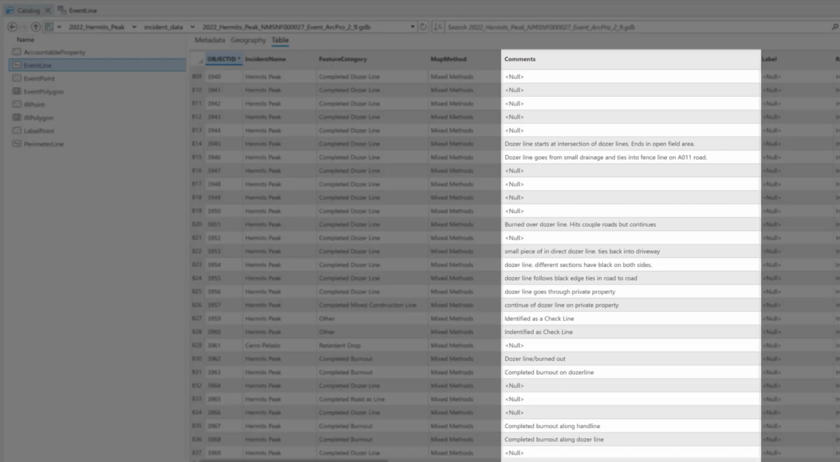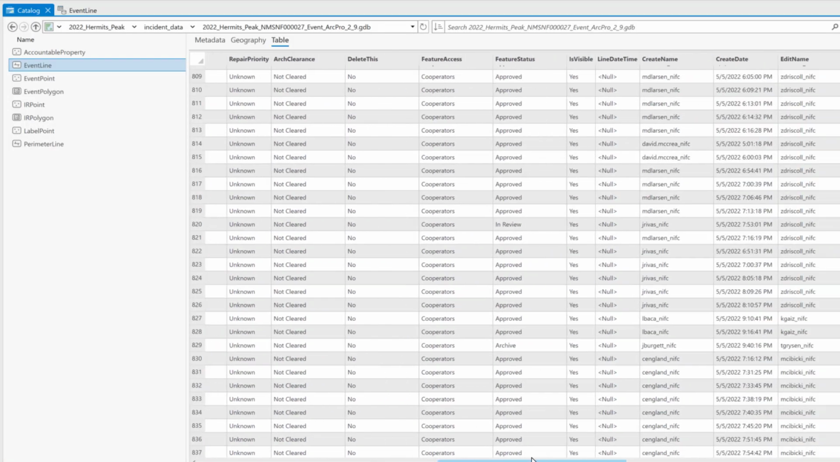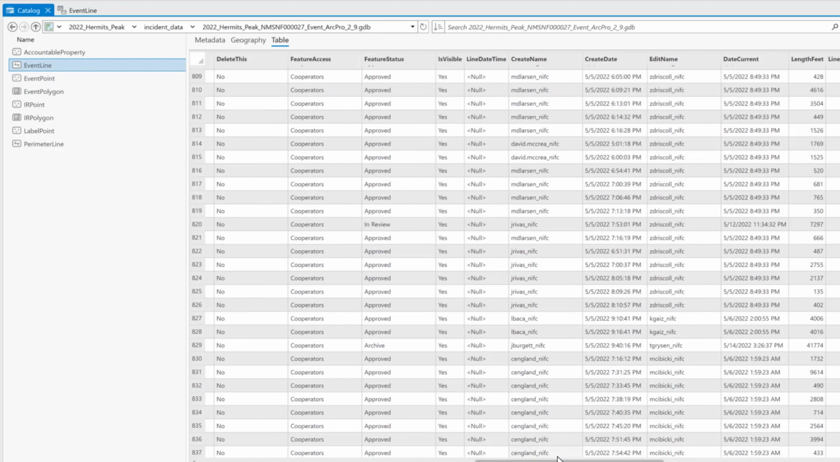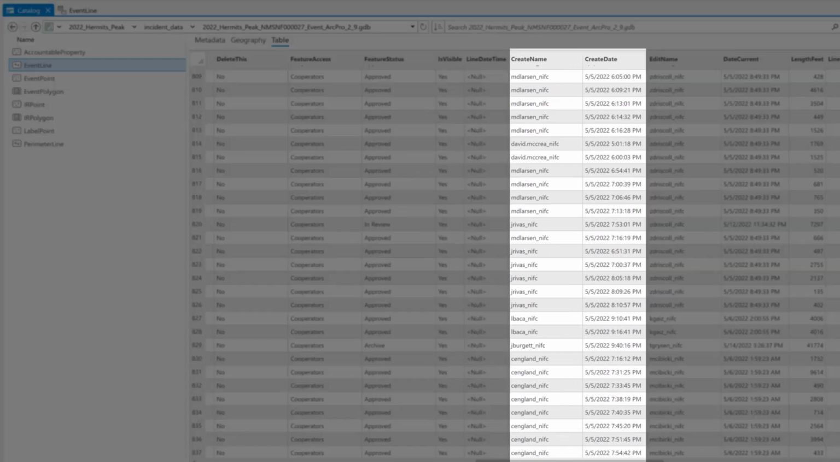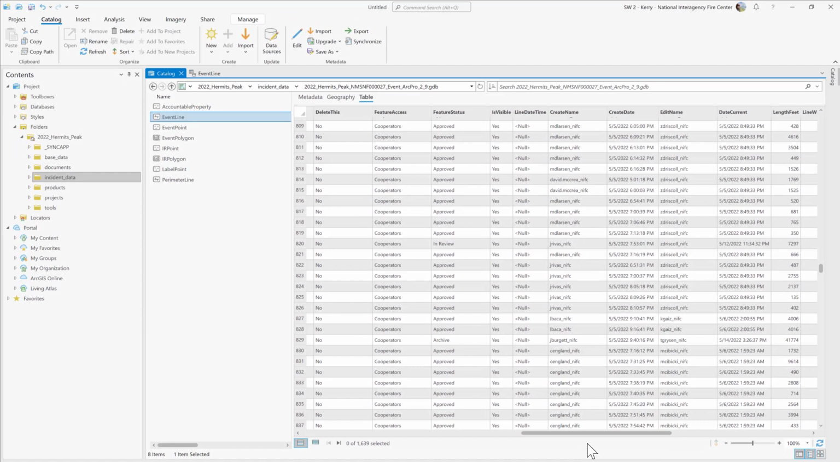The comments field allows for descriptions about the piece of data from the person who collected it. The create name and create date fields tell us who collected the piece of data and when they collected it. All of this information allows each record in the dataset to stand on its own.